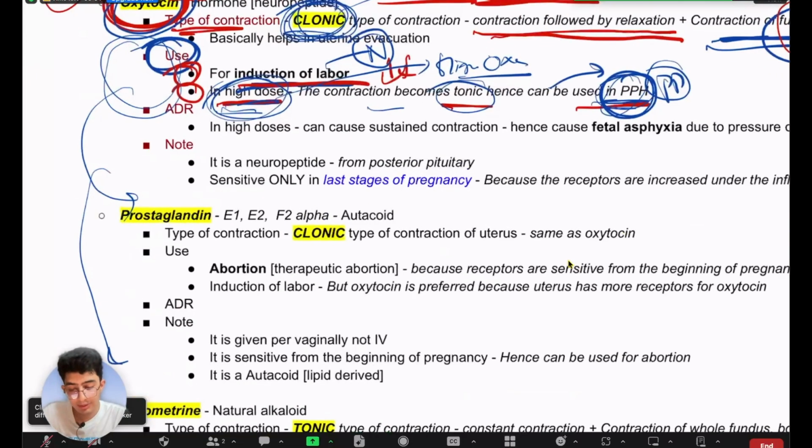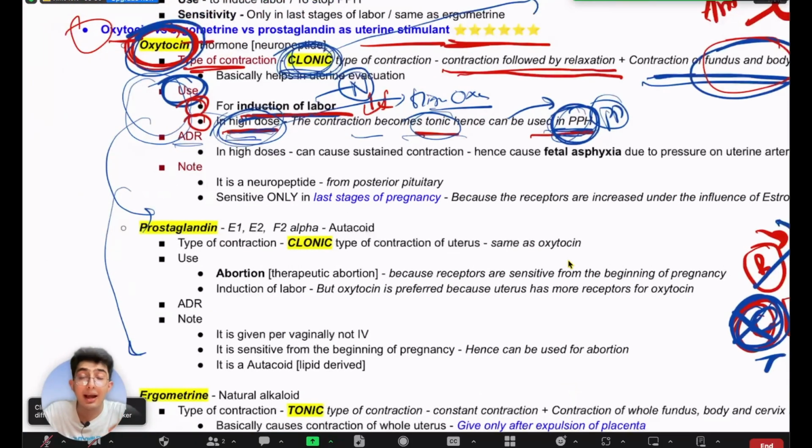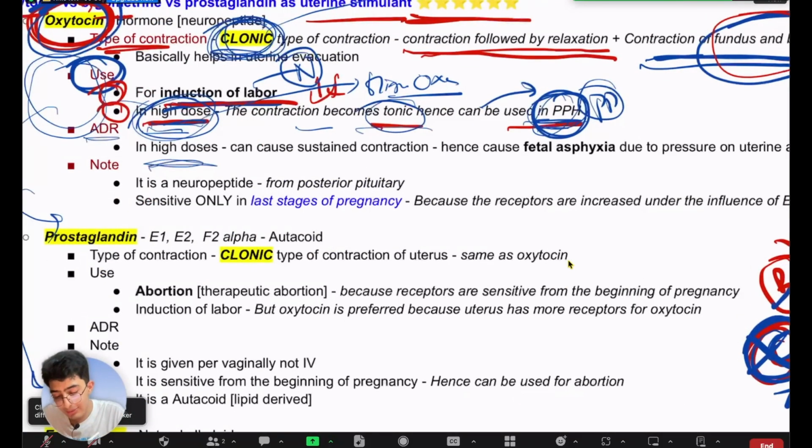So oxytocin causes clonic type of contraction. It is used in induction of labor, and in high doses it can be used in PPH, since it causes clonic contraction, right? So what are the adverse effects of oxytocin, right? In high dose, what can it do? I already told you that in high dose it becomes tonic contraction, right? Tonic type of contraction, right?